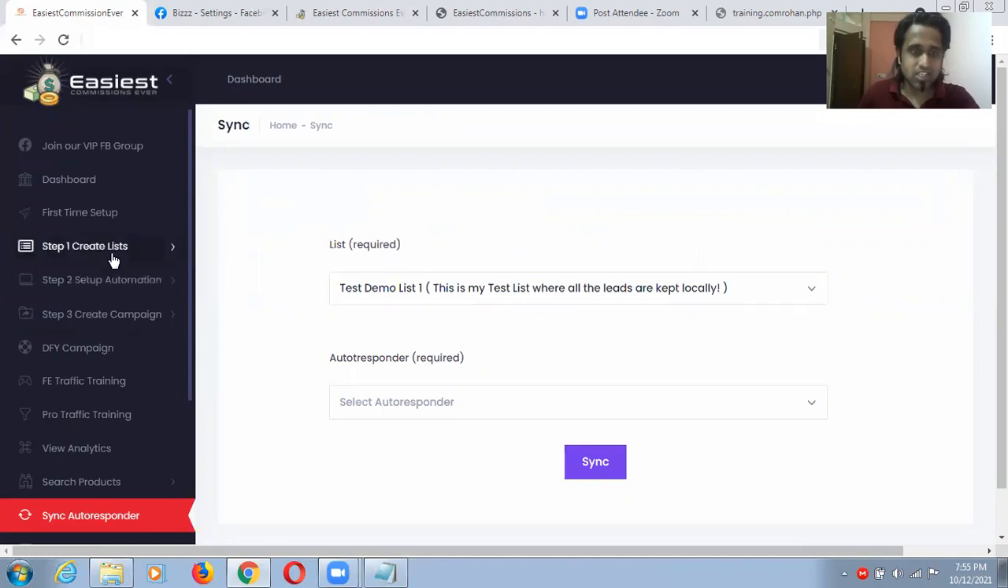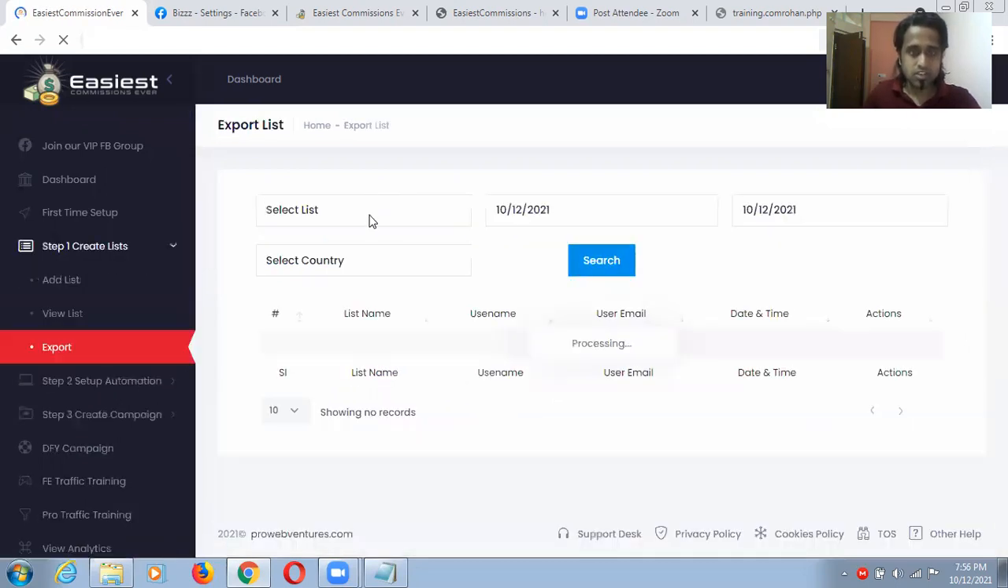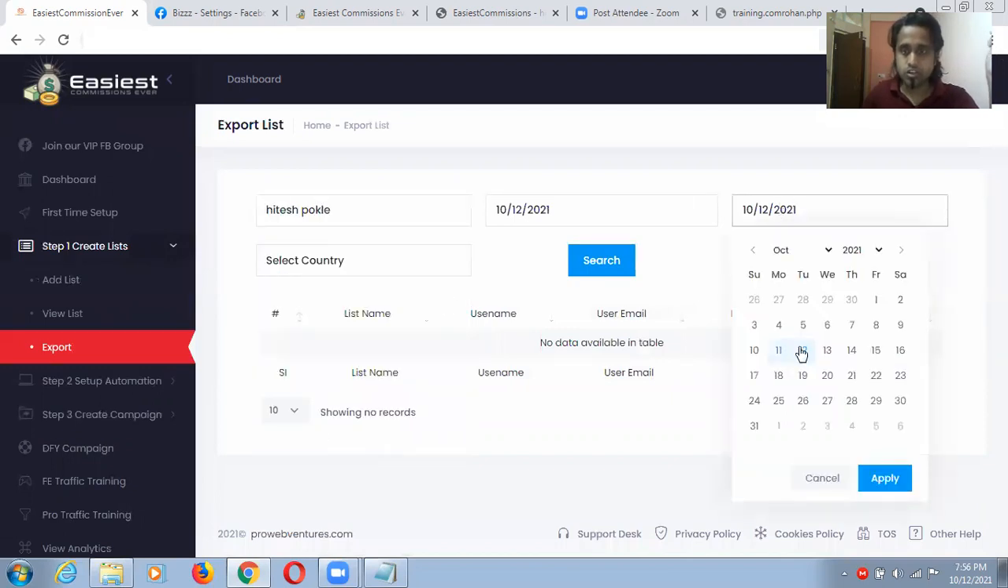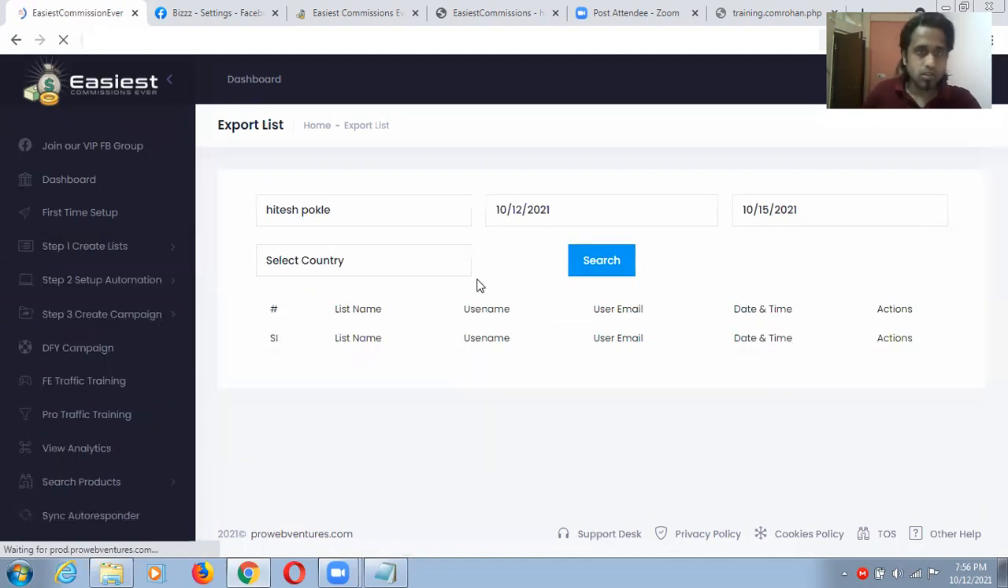You can create a list, which I already showed you, something like this. Let me export, for example, because before I didn't do that. Search list, Hitesh, choose any future type, future date. Okay, apply, select country, nothing, and just see what will happen.